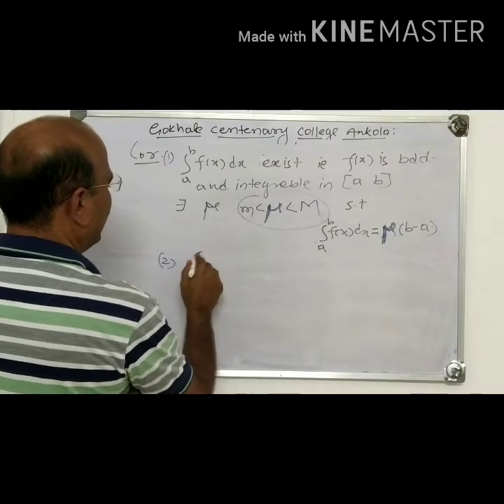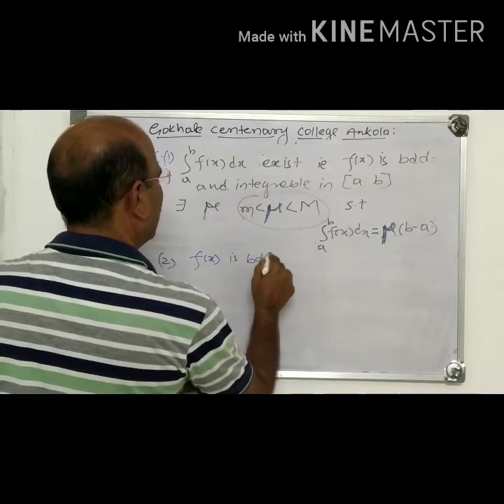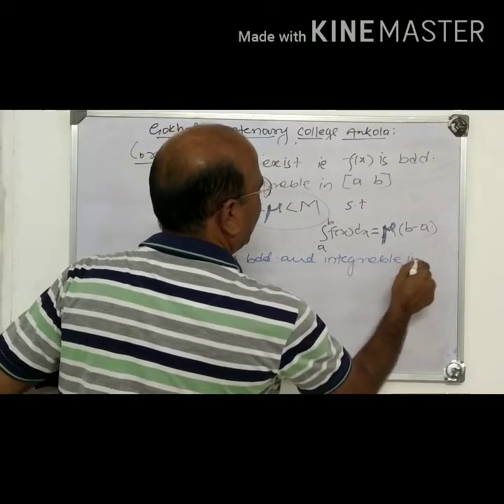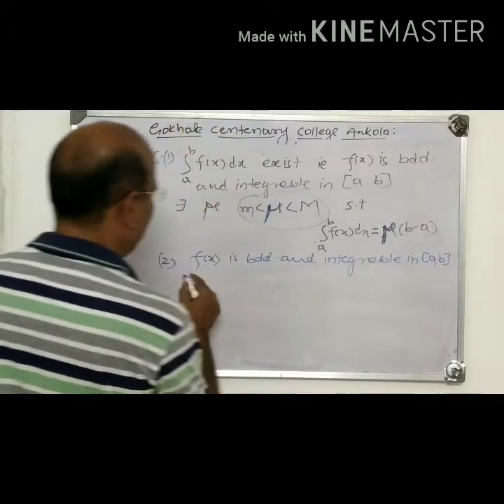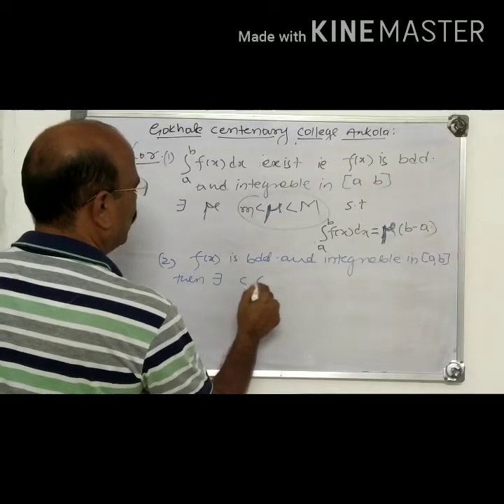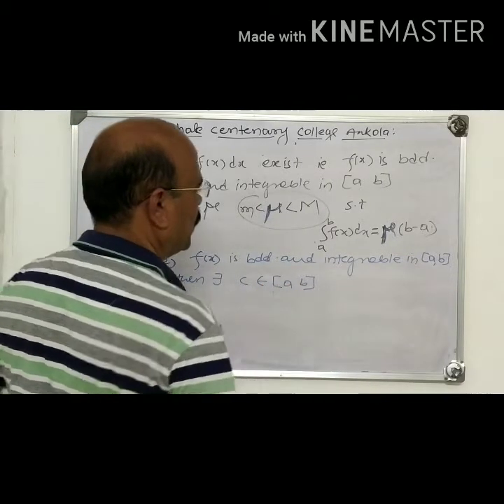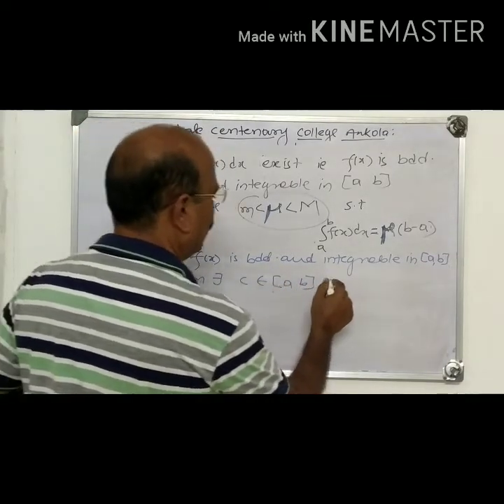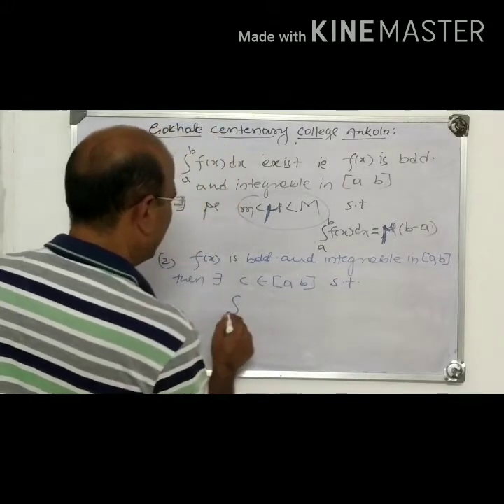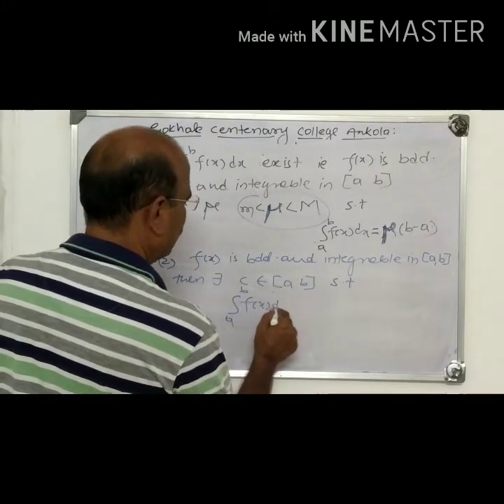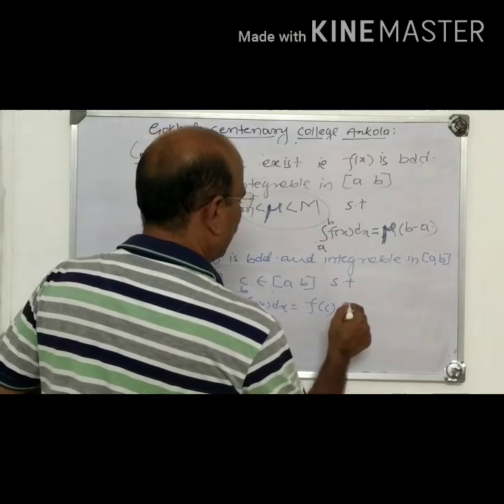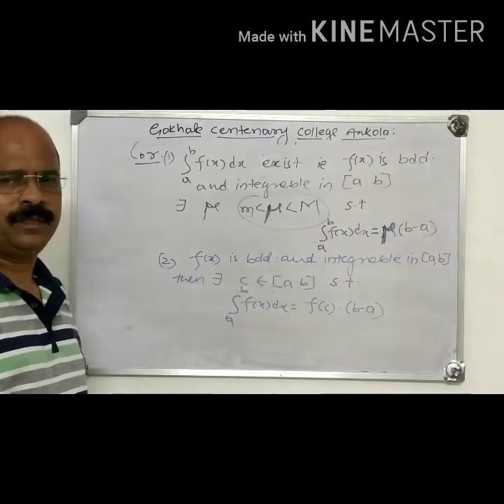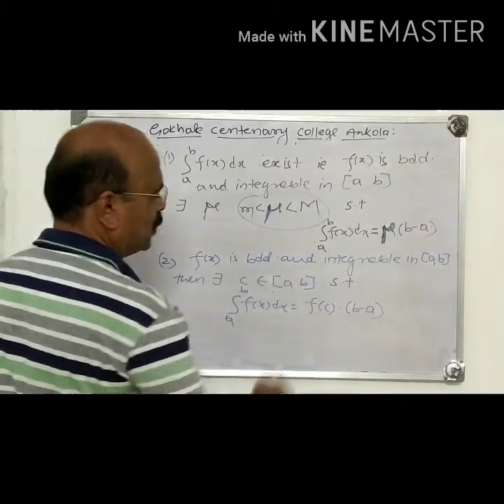If f(x) is bounded and integrable in [a, b], then there exists c belonging to [a, b], that means it lies between a and b or may be equal to a or b, such that the integral from a to b of f(x) dx is f(c) into b minus a. Here mu is nothing but f(c).